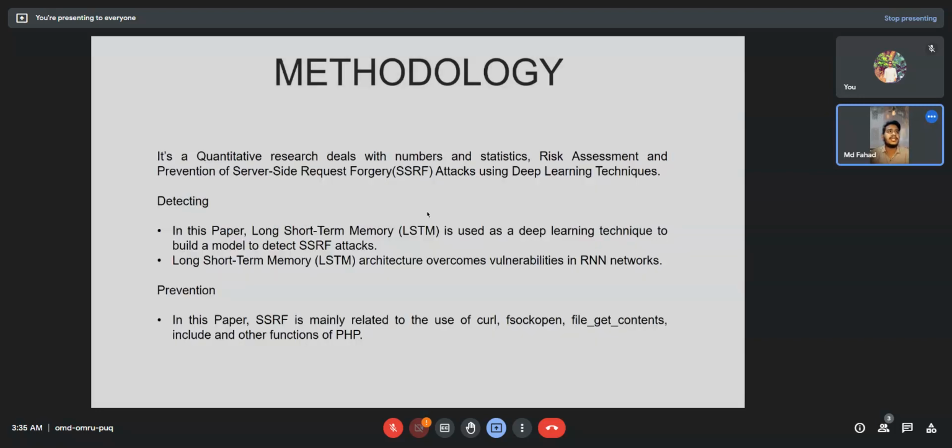And these are the methodology. The quantitative research deals with numbers, statistics, and risk assessment and prevention services using deep learning detection. In this paper, I use these two options, detection and prevention. In detection, I use a deep learning technique to detect necessary patterns, and the long short-term architecture overcomes vulnerabilities of the RNN network. For prevention, SSRF is mainly related to the use of curl and other PHP functions.